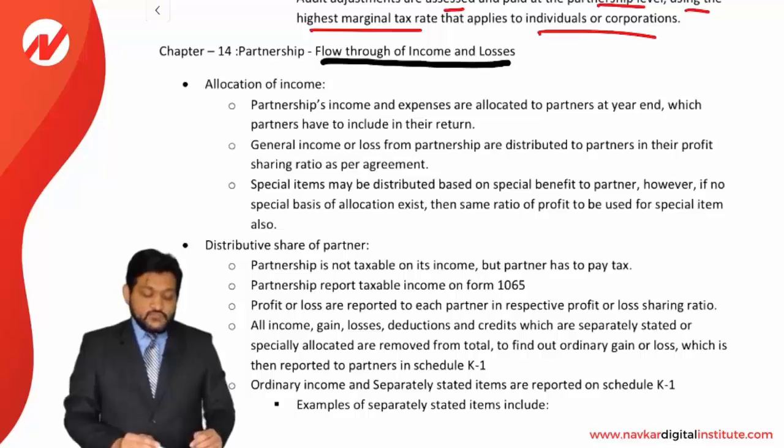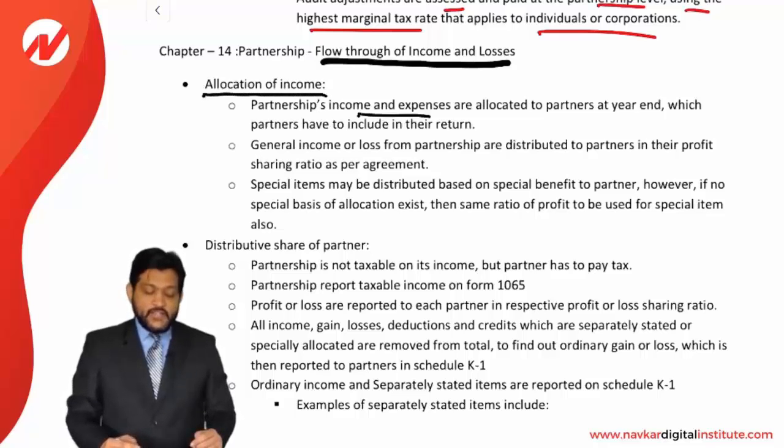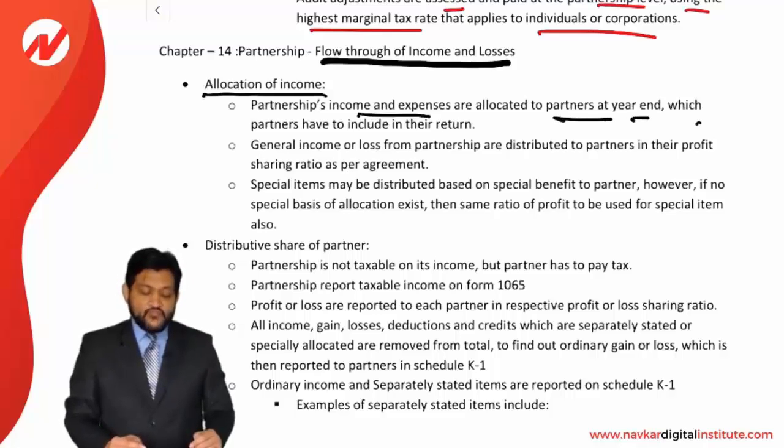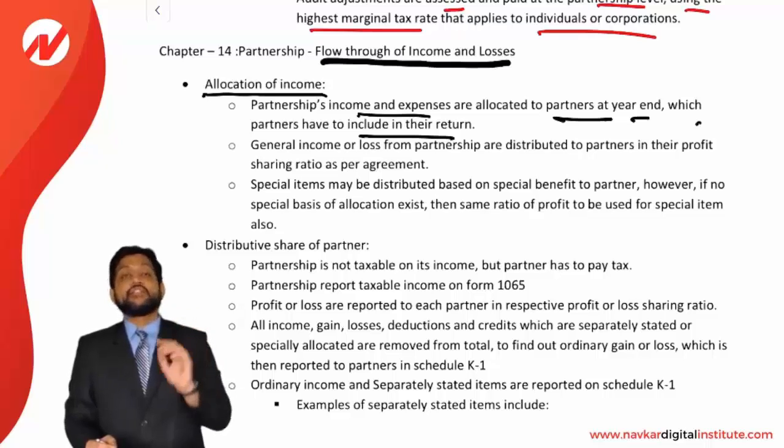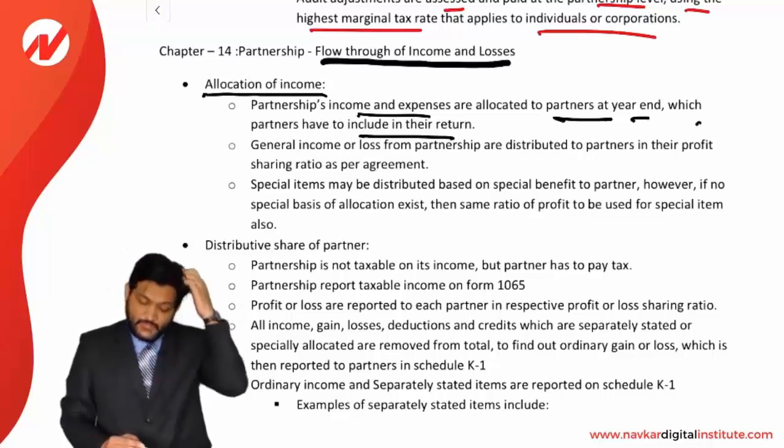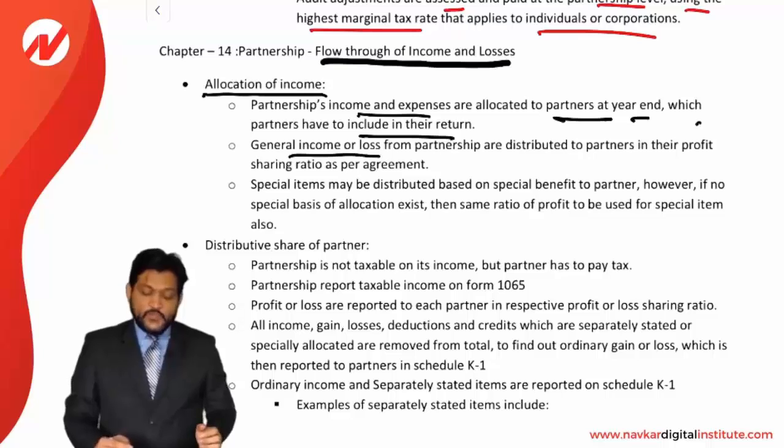Okay. First of all, allocation of income. Partnership's income and expenses are allocated to the partners at the year end, which partners have to include in their return. So the partnership will allocate all the income and expenses to the partners according to the appropriate basis, and the partner will include that in his return. General income or loss from a partnership is distributed to the partners in their profit sharing ratio as per the agreement.